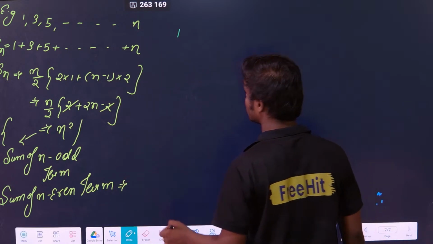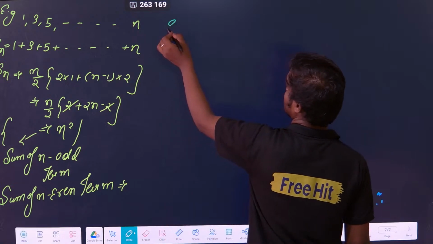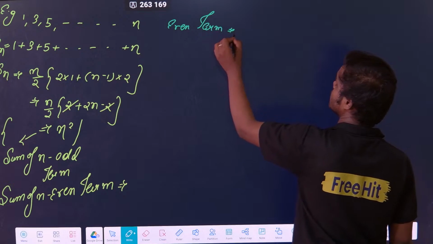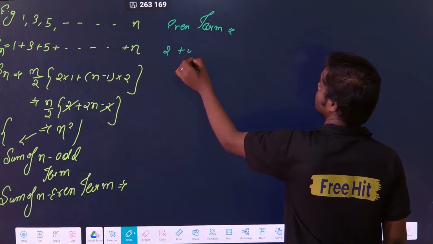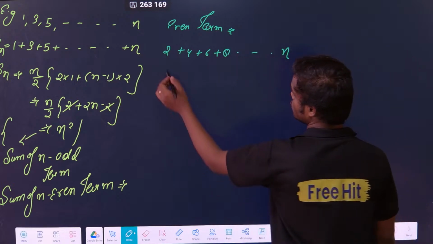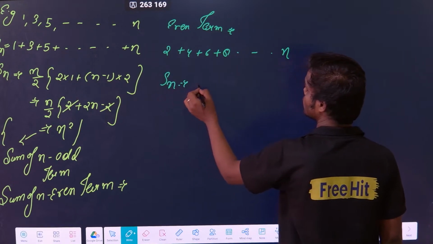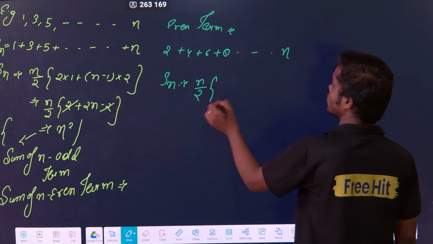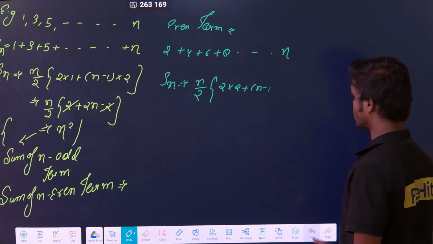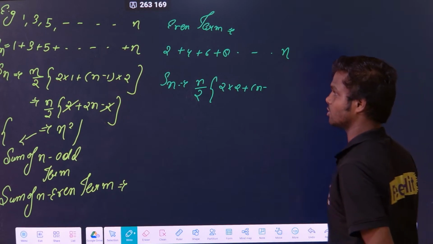Even terms means 2 plus 4 plus 6 plus 8, like that up to n terms. So simply again apply the formula. Sn is equal to n by 2 into 2 times a plus n minus 1. n minus 1 or n minus 2? First let me know this.